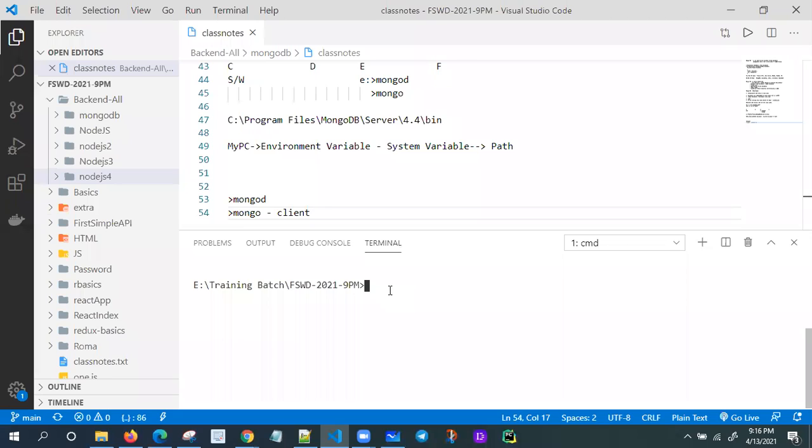A routing part, have a glance once. Maybe I'm going to complete within 30 minutes only. So you'll get one idea. What is the meaning of routing? What is the importance of Express routing and all?